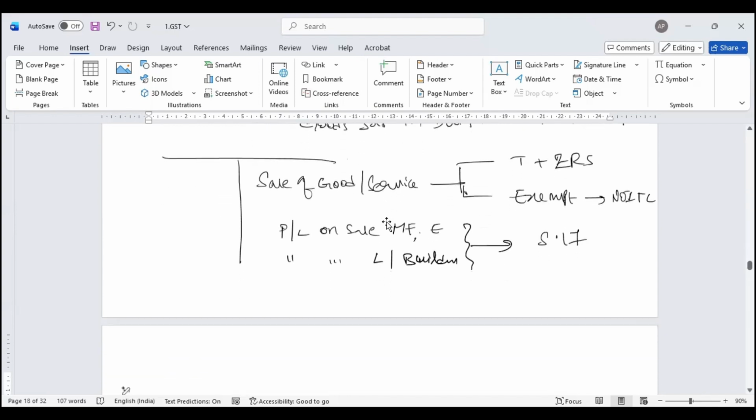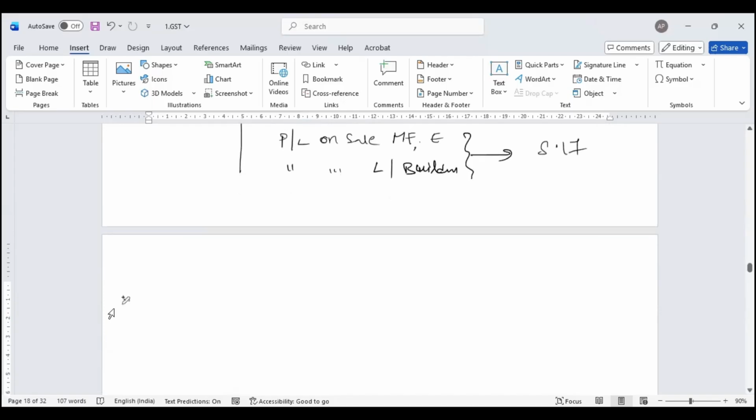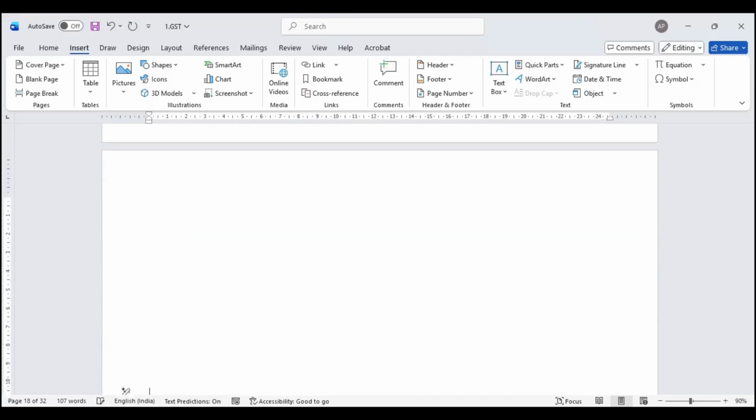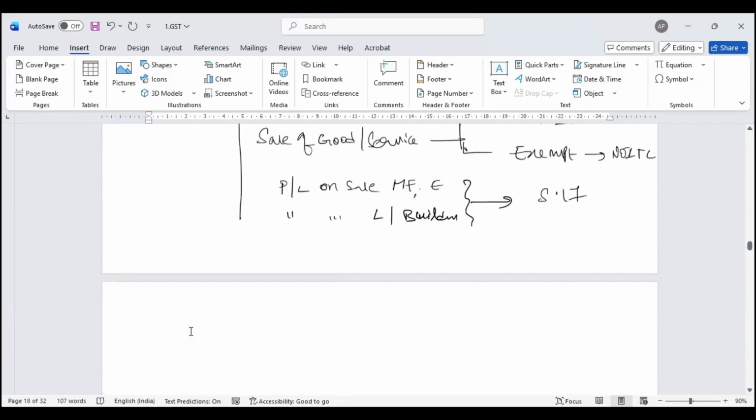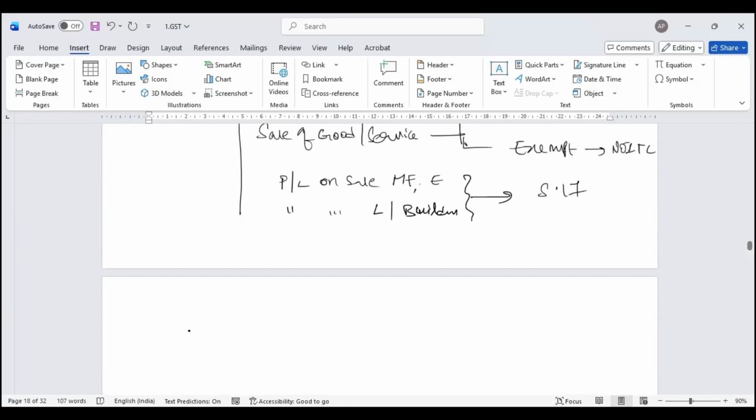Now, all this we have understood. How does section 17 come in to restrict my input tax credit? Let me give you a couple of examples to understand how section 17 is going to bring a restriction. Let's take a simple example. Let's say there's a company called XYZ Limited.